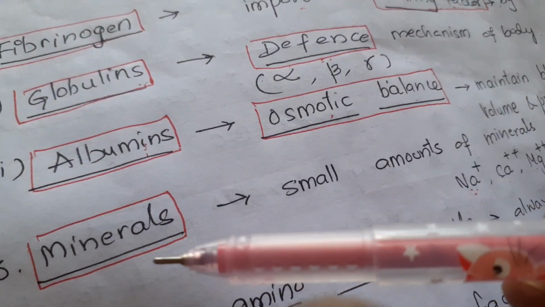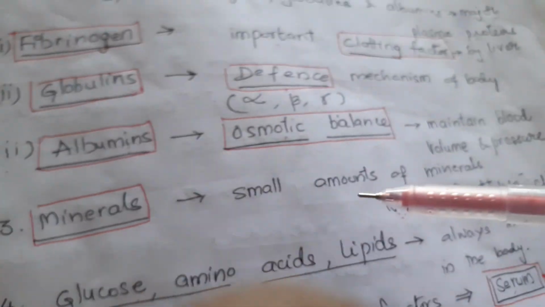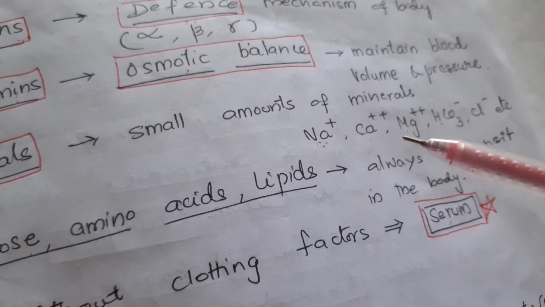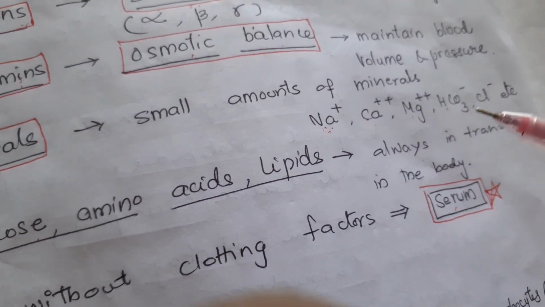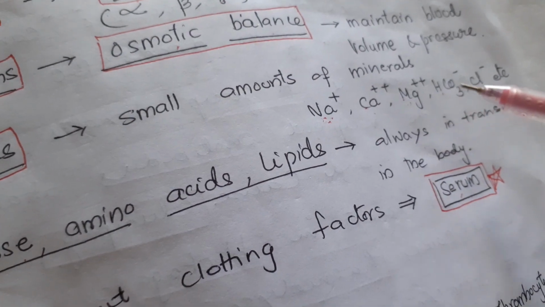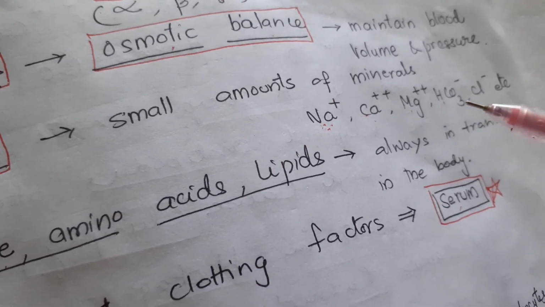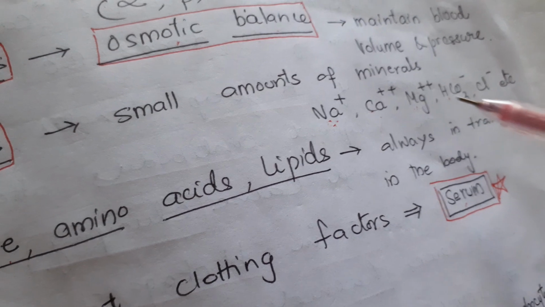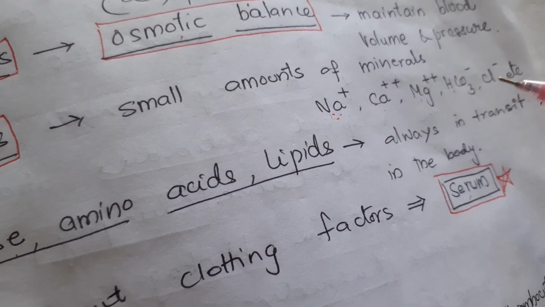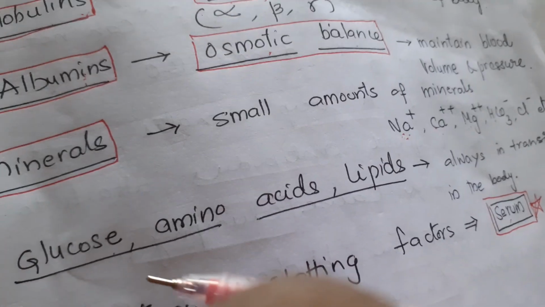And plasma contains minerals also, small amounts of minerals like sodium ions, calcium ions, magnesium ions, bicarbonate ions, chloride ions, etc. This chloride shift we discussed in respiration, no? Bicarbonate with chloride ions, that is called chloride shift.